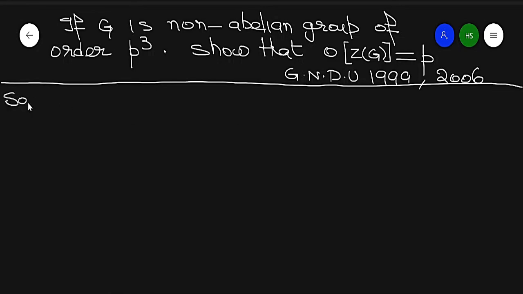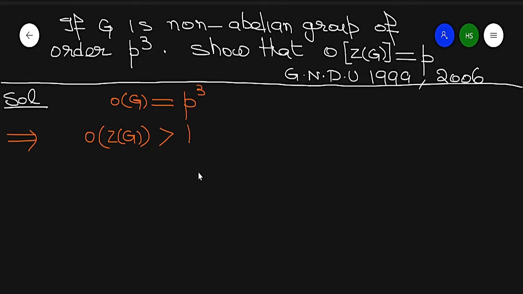Solution. We know that if we have a group G of order P raised to power 3, then by the first result the order of the center of G is greater than 1.